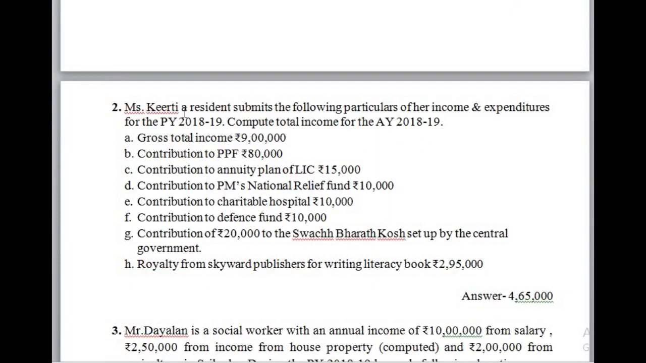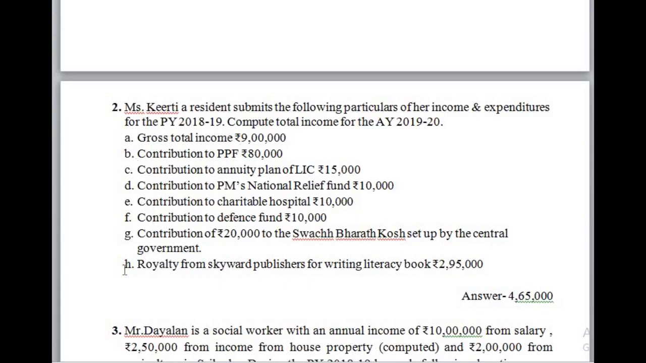So here Ms. Kirti, a resident, submits the following particulars of her income and expenditures for the previous year 2018-19. Compute total income for the assessment year 2019-20. So here they have given various cases or transactions. They have given gross total income rupees 9 lakhs. So no need, they have given gross total income directly.